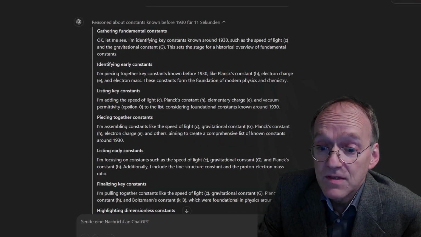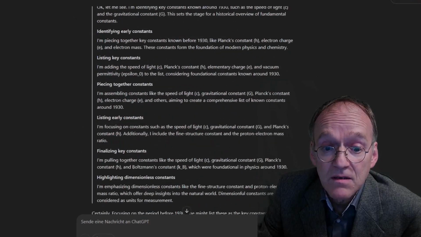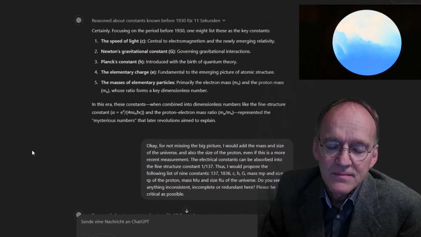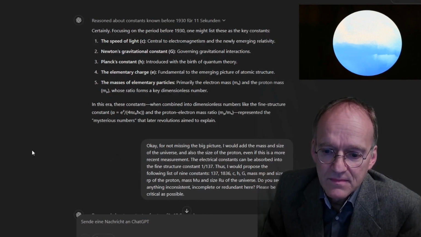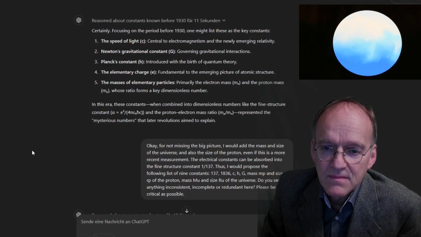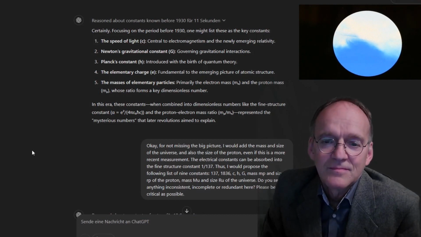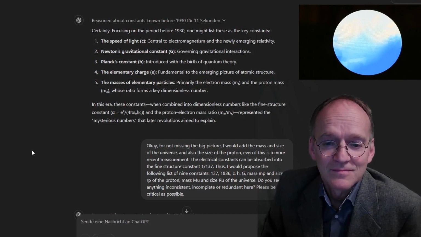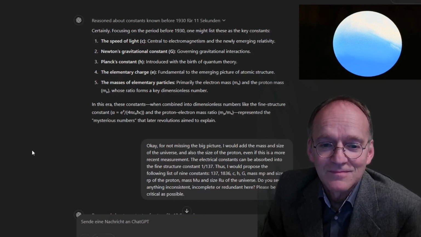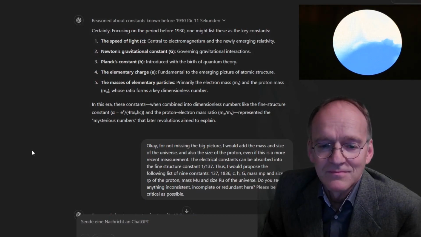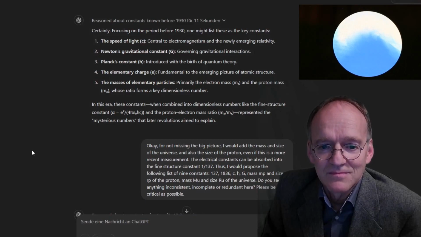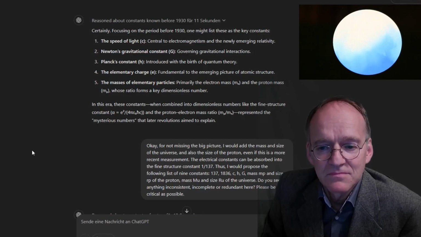Again, reasoning process. You can watch this, then I close it. Certainly. Focusing on the period before 1930, one might list these as the key constants. 1. The speed of light, c, central to electromagnetism and the newly emerging relativity. 2. Newton's gravitational constant, G, governing gravitational interactions. 3. Planck's constant, h, introduced with the birth of quantum theory. 4. The elementary charge, e, fundamental to the emerging picture of atomic structure.